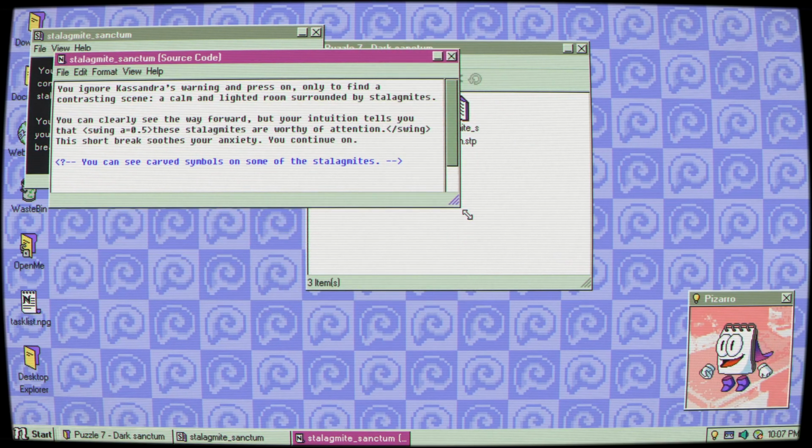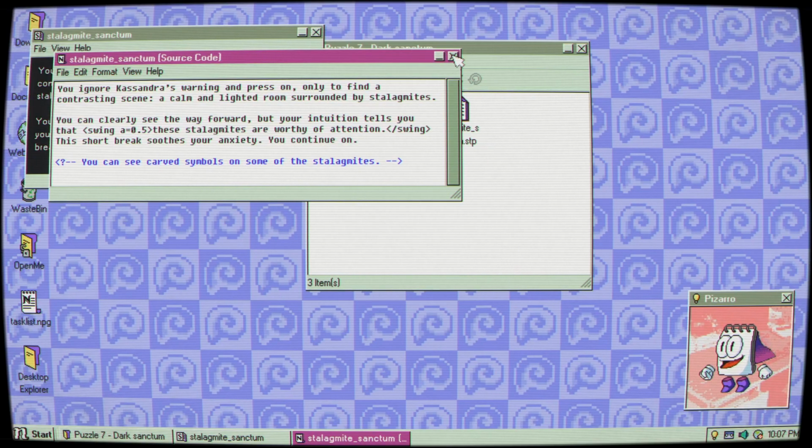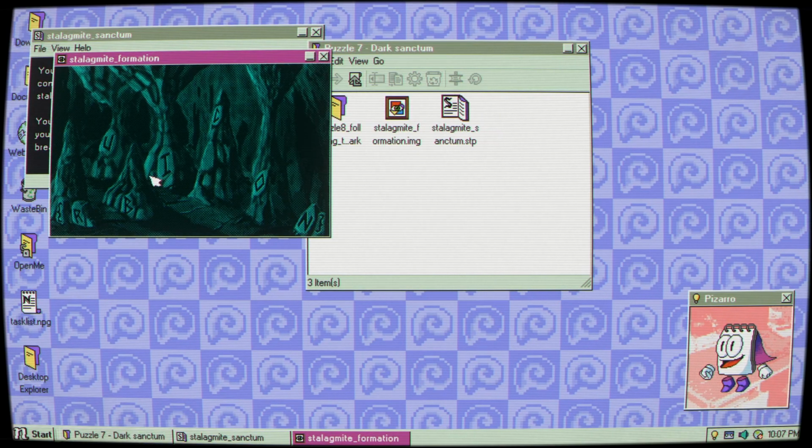Of course, let's view the source code, make sure there's nothing there. Here we go. You can see carved symbols on some of the stalagmites. Okay, let's look. Okay, so we've got the code here.